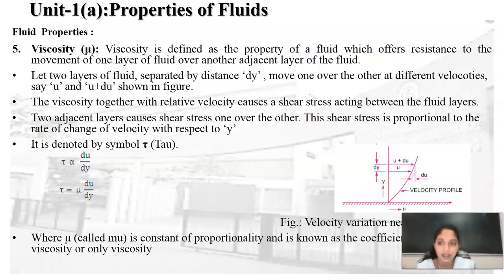What is du by dy? Du by dy is nothing but the changing velocity with respect to the depth. It is called the velocity gradient, or also called the rate of shear deformation. So therefore, to remove this proportionality, we have considered the constant of proportionality. It is called mu. Therefore, tau is equal to mu into du by dy. This proportionality constant is also called the coefficient of dynamic viscosity or only viscosity.